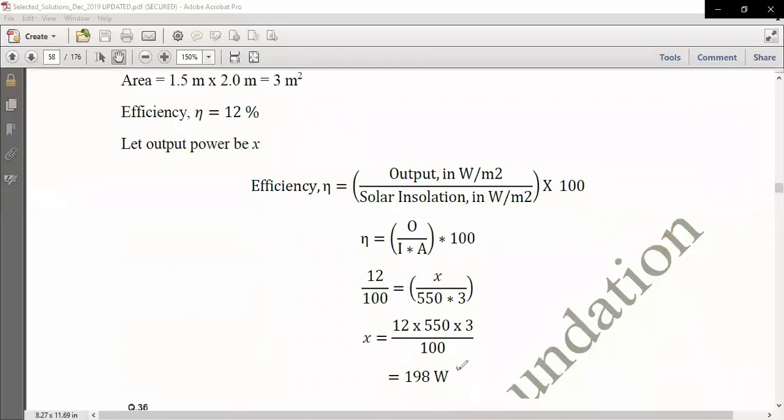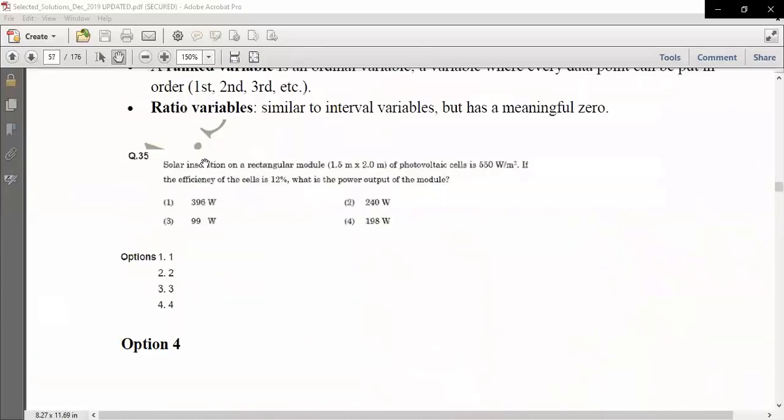So 198 watt is the correct answer. If you want to cross check the efficiency, you can do that. This was the question, and now we can go back to our question. Now you know how to solve these efficiency questions of solar photovoltaic cells. So 198 watt is the correct answer.